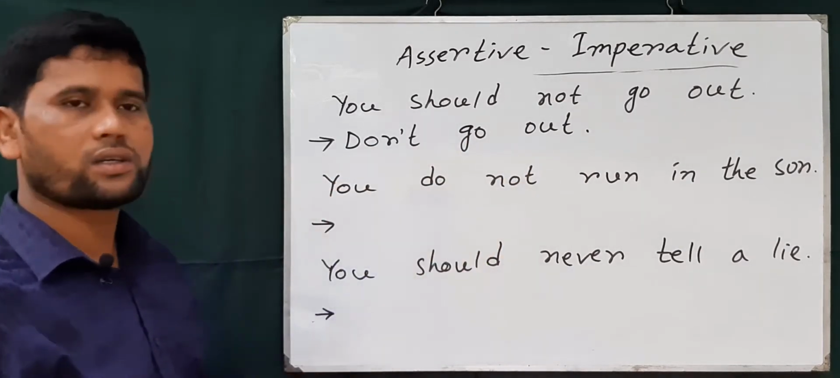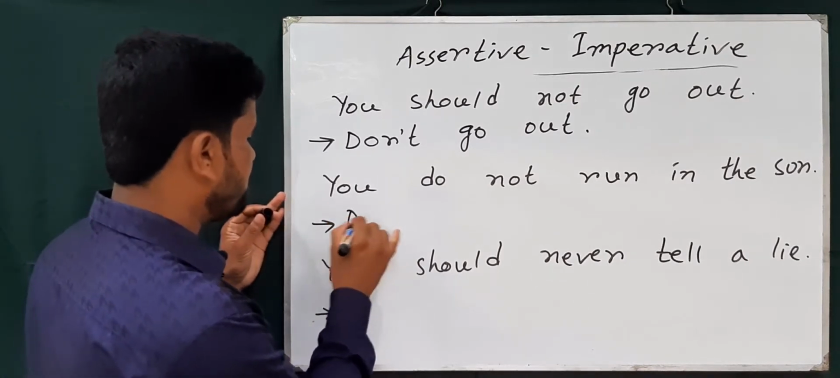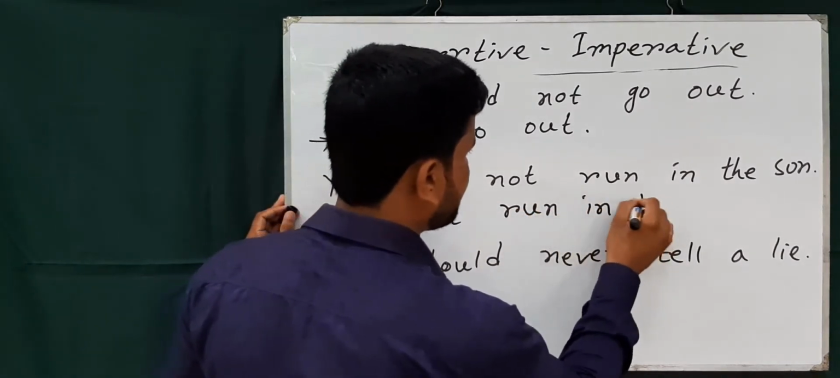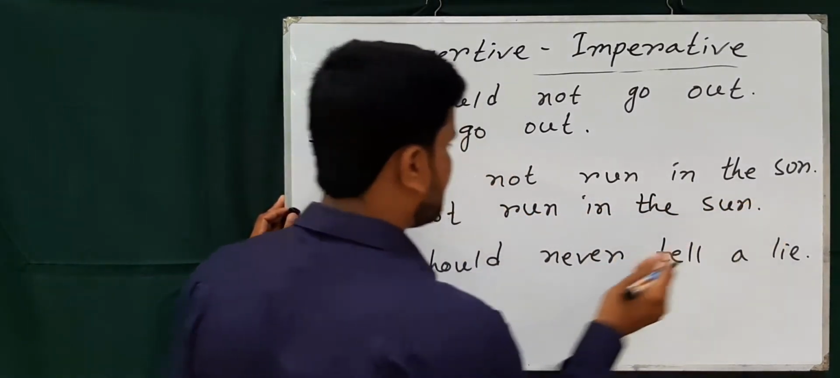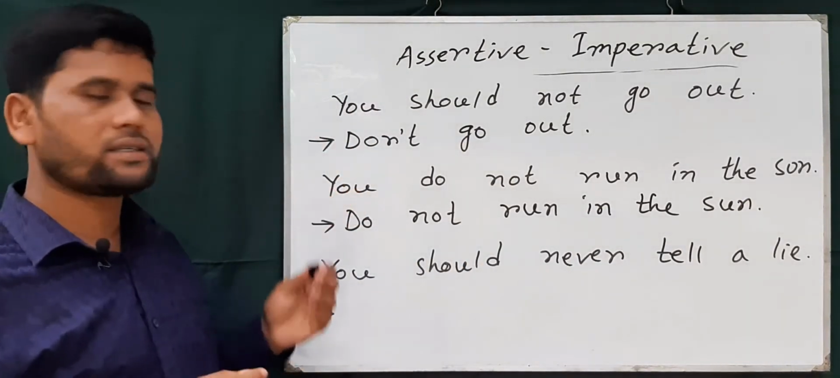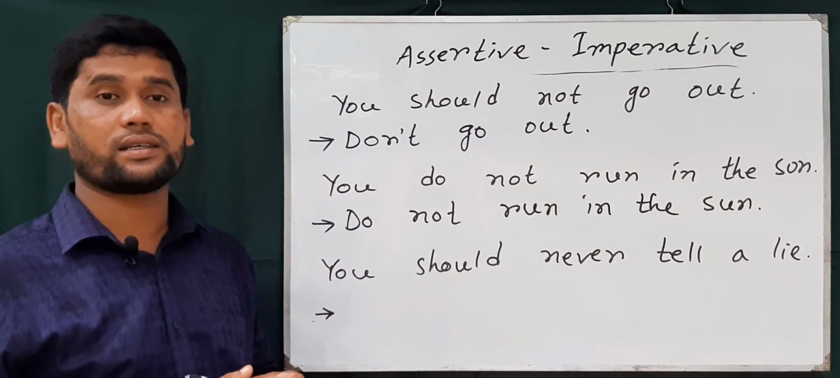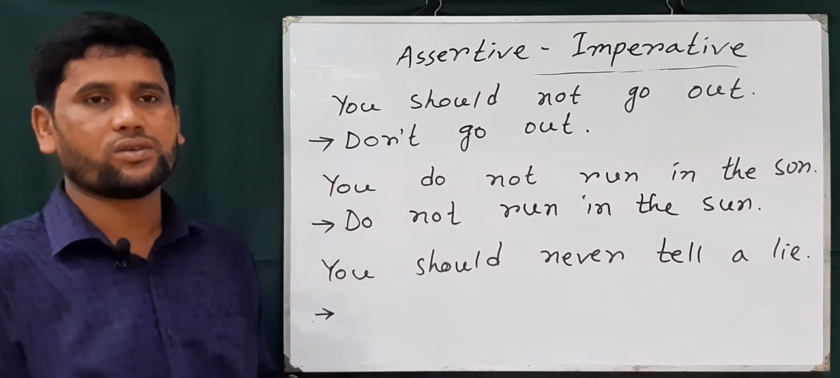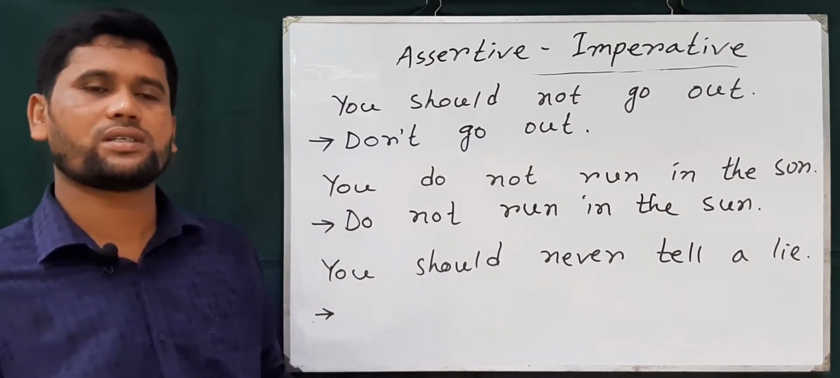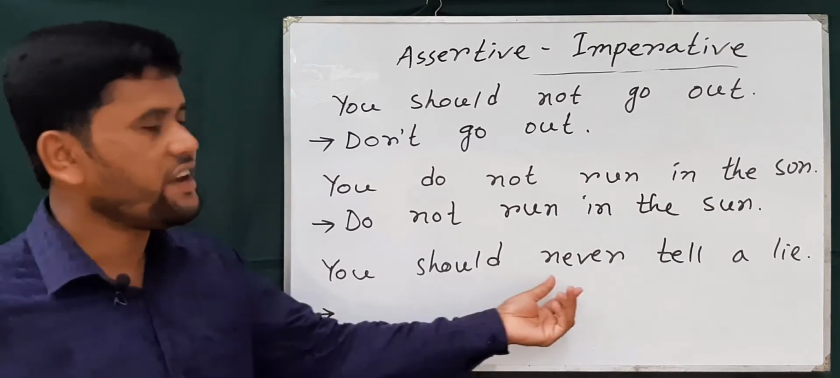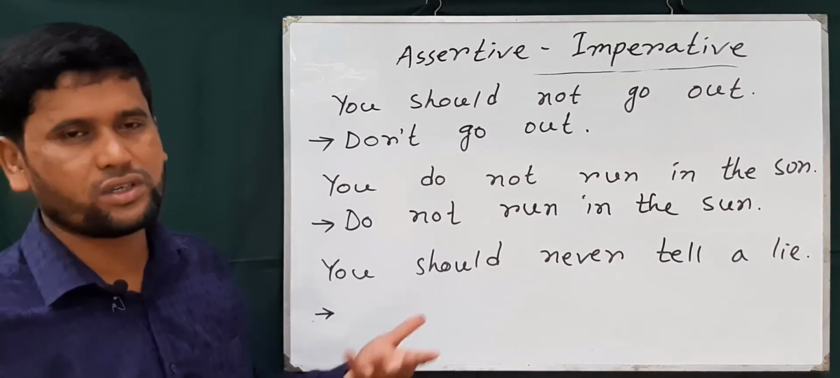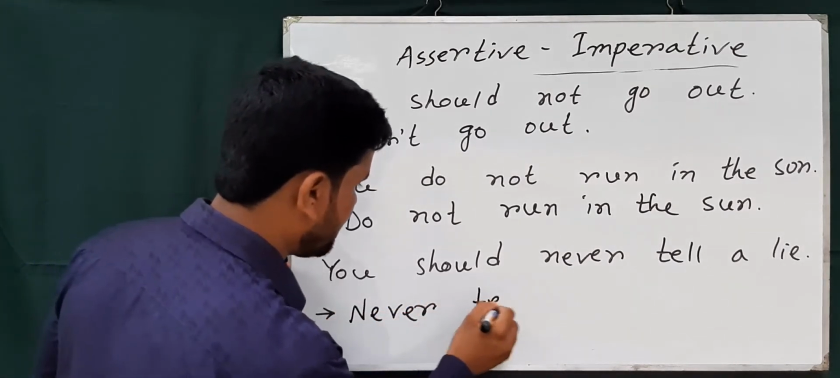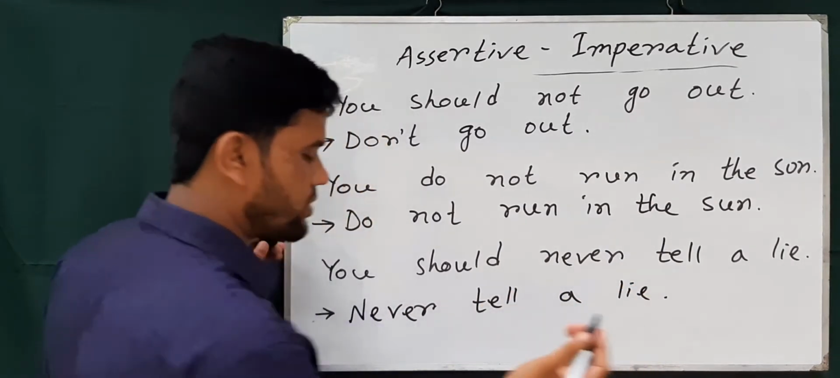Here you see do not, you have already found, so we use do not run in the sun. I delete the subject, second person. When you find the sentence is negative and starts with second person, just delete the subject and use don't or do not. The sentence will turn into imperative. And when you find never, then you can use never. You need not use don't. Just use never tell a lie.